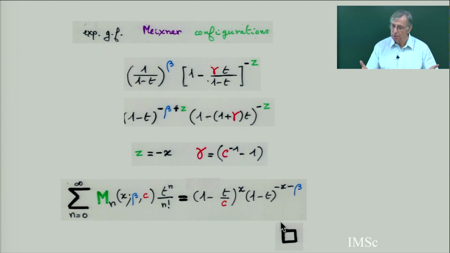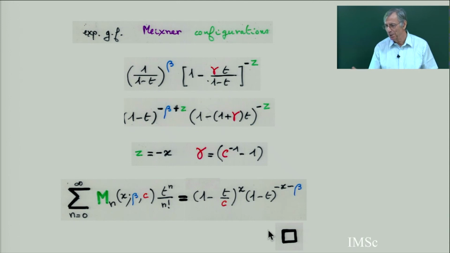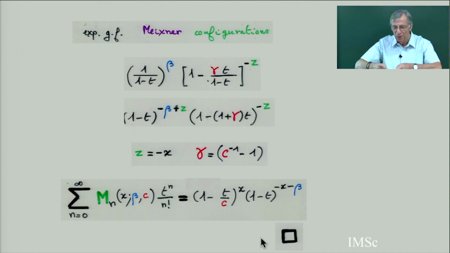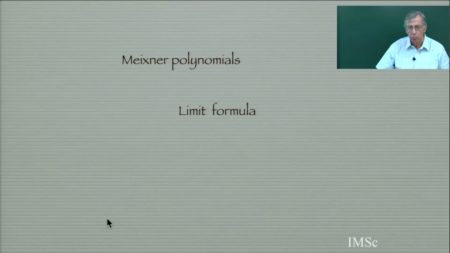So I have an interpretation of the Mexner polynomial in terms of something a little more complicated than the Laguerre, but not so complicated as the superposition of two Laguerre for the Jacobi. This is why I am keeping in the Scheffer polynomial world. In Jacobi, you are superposing two Scheffer configurations with a condition on the color. No two blue edges coming at the same point, and this destroys the Scheffer property.